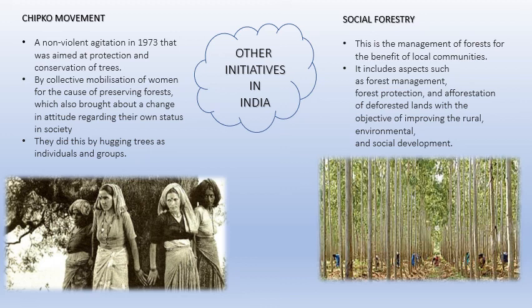Social forestry is also given in a little bit of detail, just like agroforestry, about its benefits, its drawbacks, and the ways it has been done. You can just read about that in your textbook, and if you have any doubts, you can clarify in the next class. So that's the whole chapter about the forest, about vegetation. We learned about the types, we learned about conservation methods, we learned about the uses and importance of forests as well. I hope you were able to understand this forest chapter. See you in the next class.